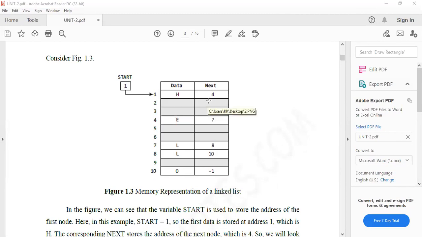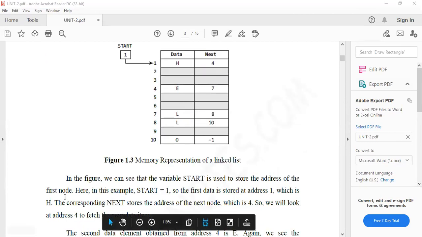These locations are not mandatory. You can give any format, not an issue here. For example, see here in the start you use it to store the address of the first node. In the example, start equals 1, so the first data is stored at address 1, which is H. And here the corresponding next stores the address of the next node, that is 4.